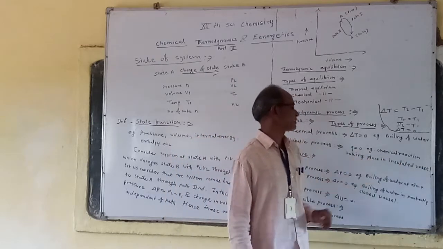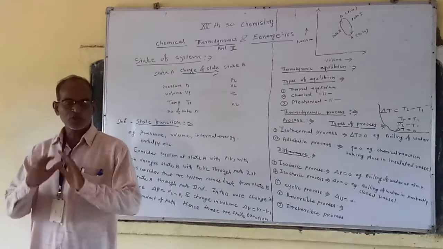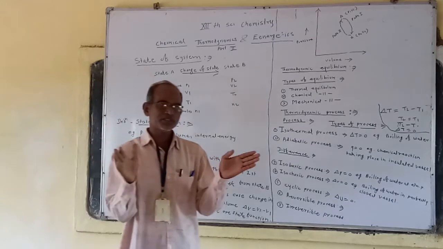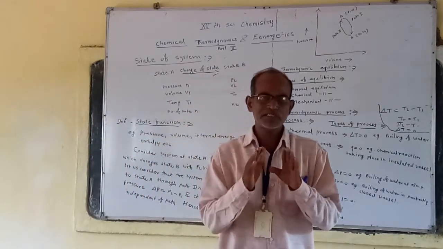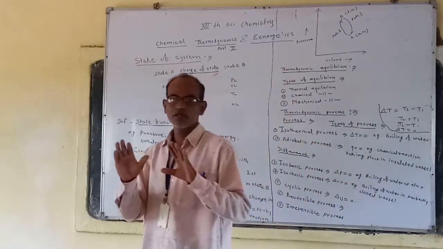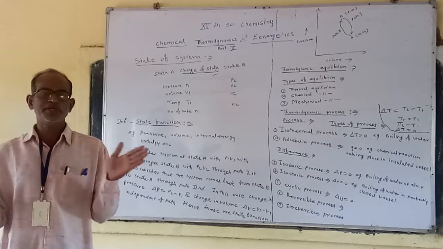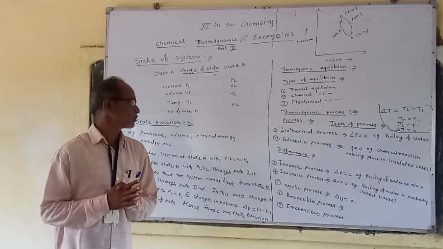Example, chemical reactions taking place in an insulated vessel. Because of this insulated vessel, there is a boundary, an insulated cover, that separates the system and surroundings. There is no exchange of heat between the system and surroundings. That's why Q is equal to 0.